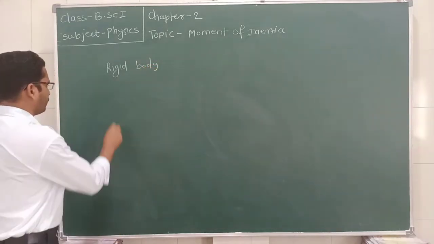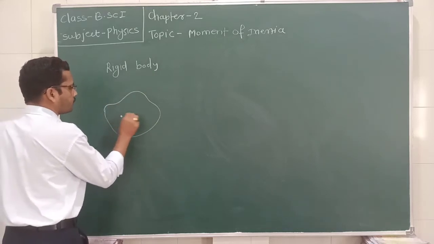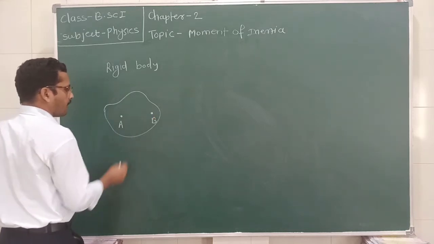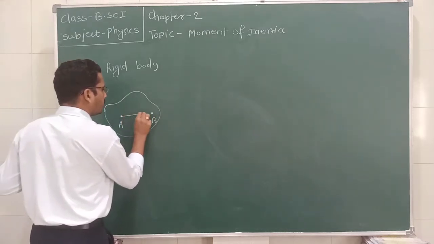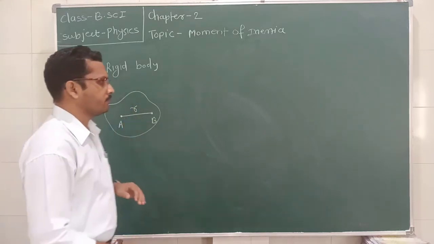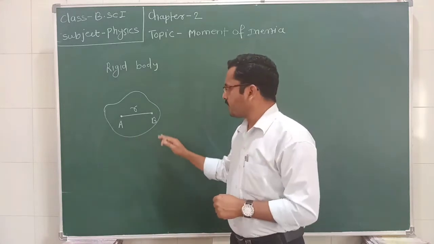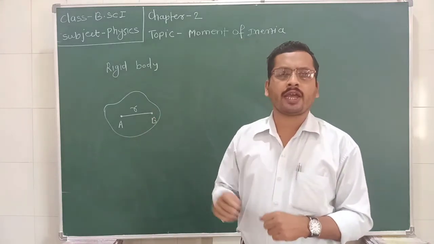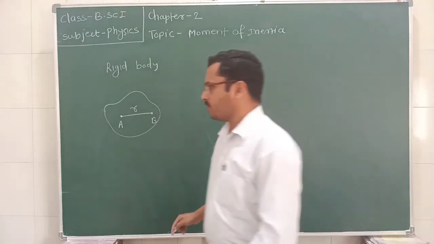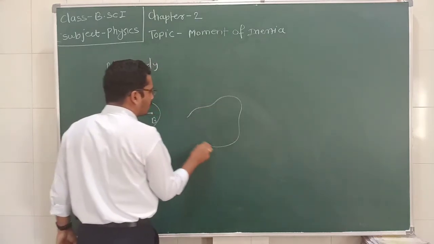Consider a body of any shape in which there are 2 points, point A and point B, and suppose the distance between these 2 points is equal to r. When an external force is applied to such a body, the position of the object may change.